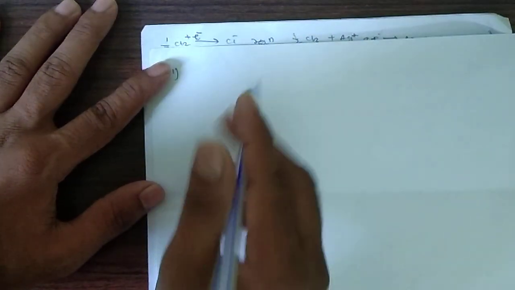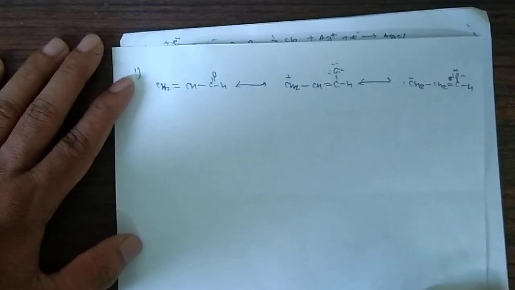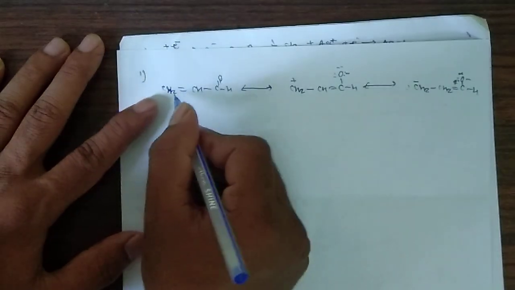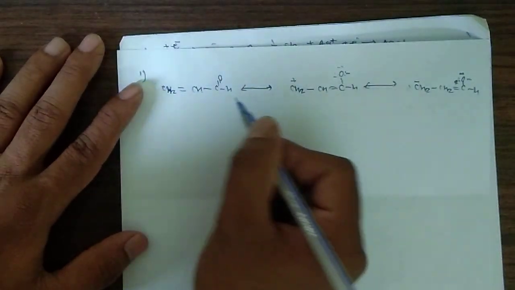Today's first question is the order of relative stability of the contributing structures. Means they give us three structures of the same compound. We have to tell which one of these three structures is the most stable. So these are the three structures which are given in the question.